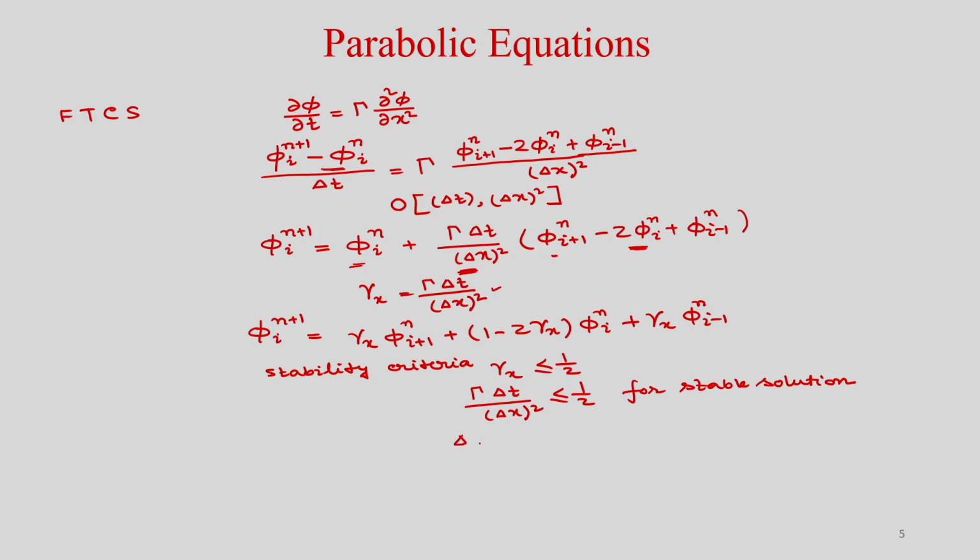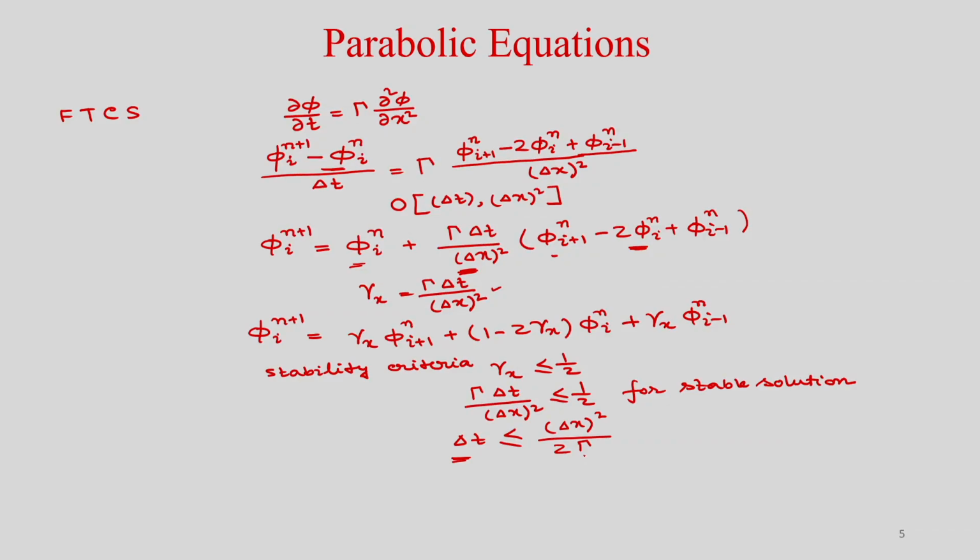So delta t will be less than or equal to delta x square divided by 2 gamma. So delta t is restricted. If your grid is fixed, and for a particular fluid gamma is fixed, and for a fixed grid delta x is fixed.